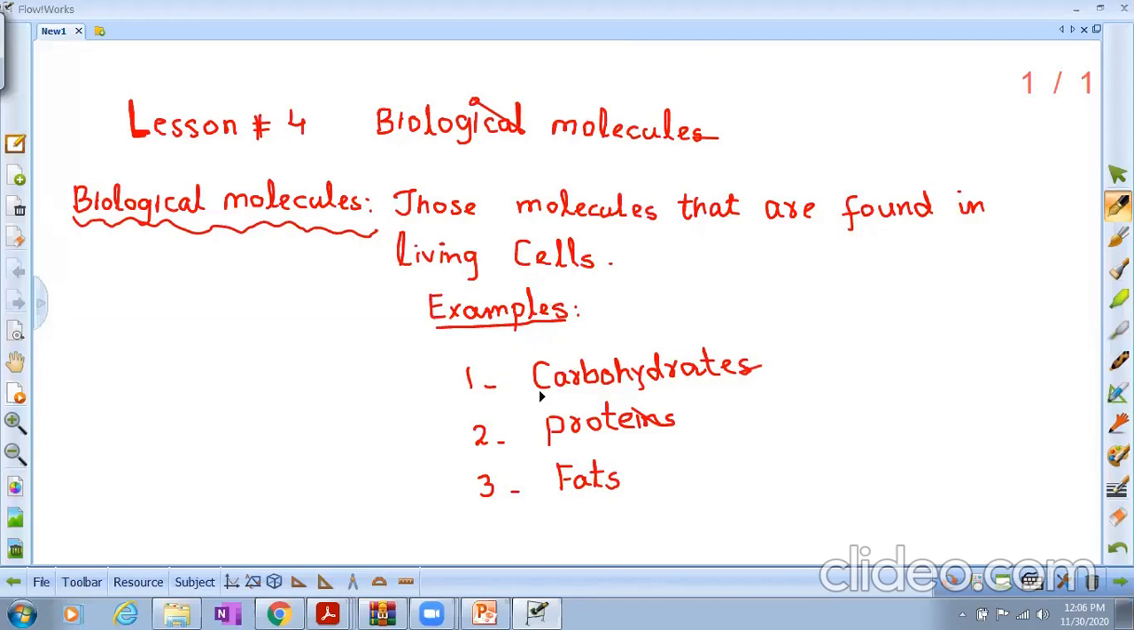These contain carbohydrates, proteins and fats. These are important biological molecules. Along with that, there are also nucleic acids. We have two types of nucleic acid: one is called DNA and another is called RNA. So in this chapter, we will discuss in detail carbohydrates, proteins, fats, and a little bit about DNA.